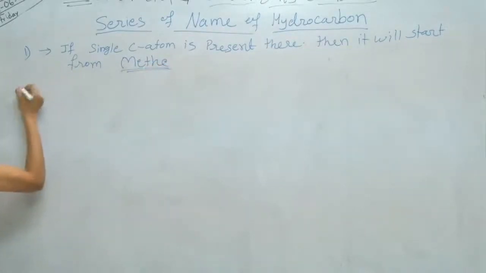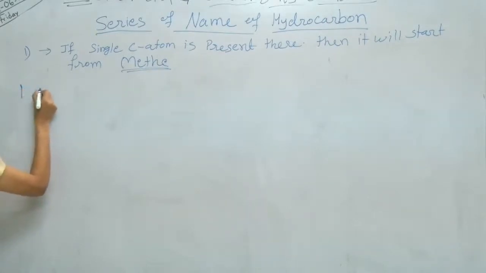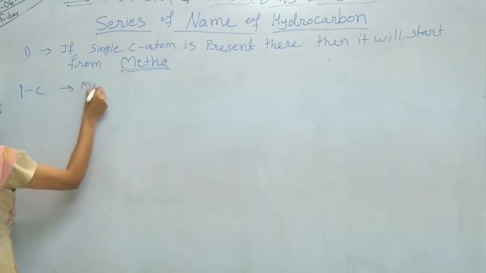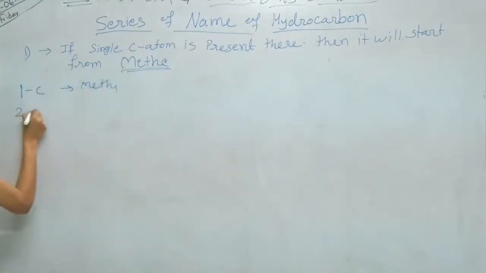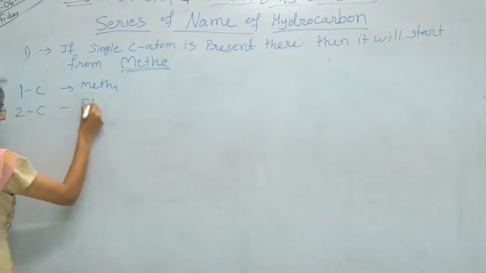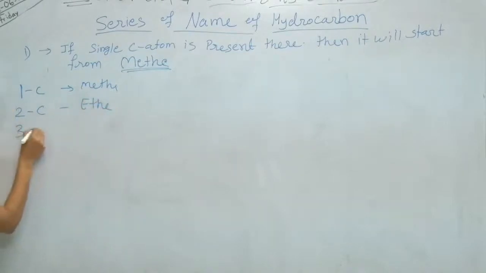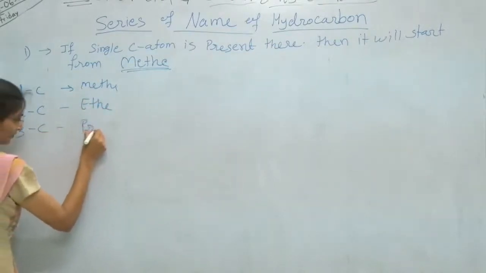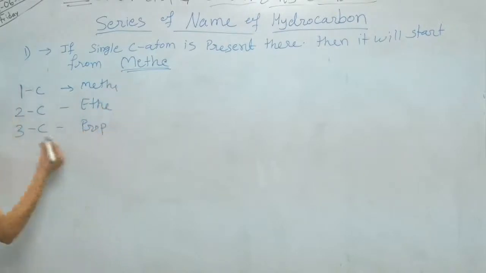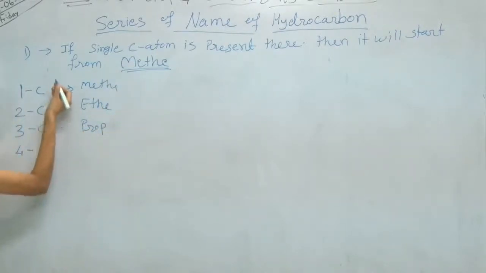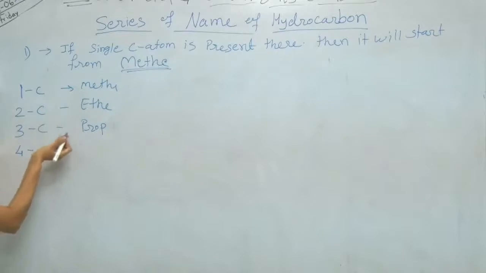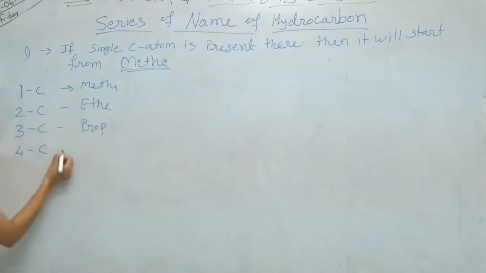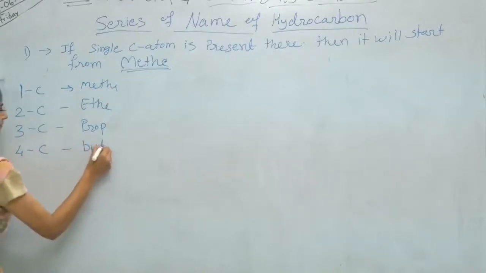So like this the series will start. For one carbon atom, meth. For 2 carbon atoms, eth. For 3 carbon atoms, prop. Note down this series. It is very important. Without this series, you can't understand the hydrocarbon. If 4 carbon atoms are present, then but.